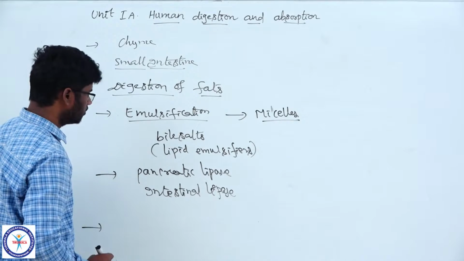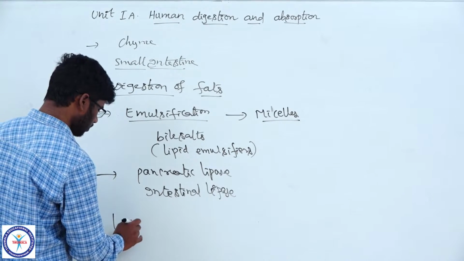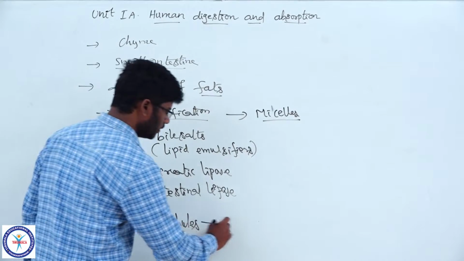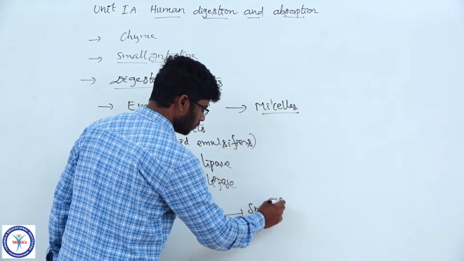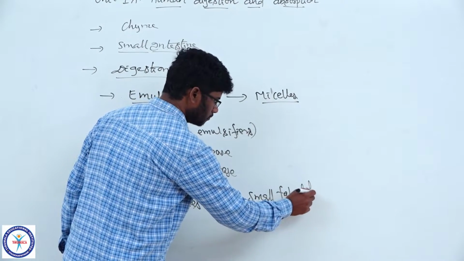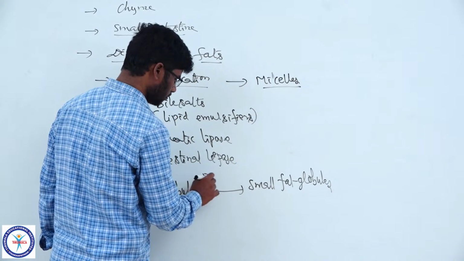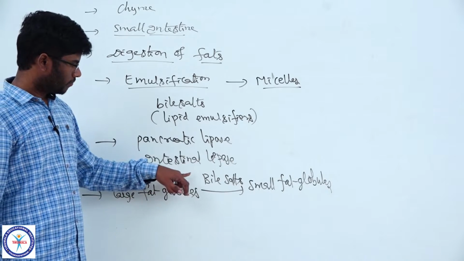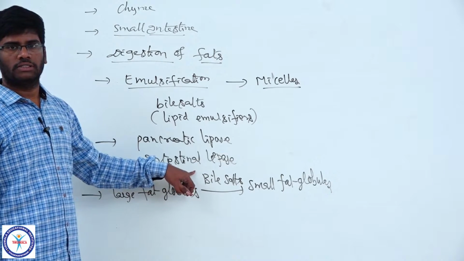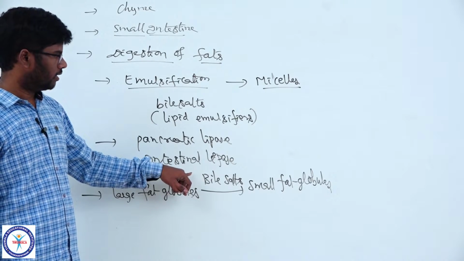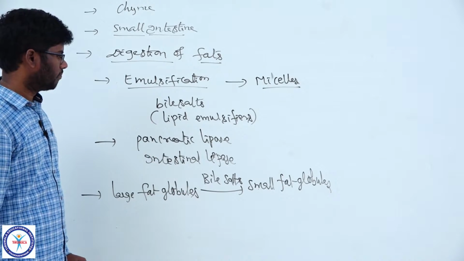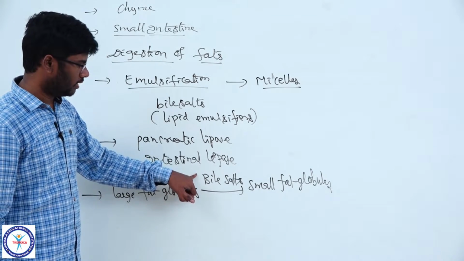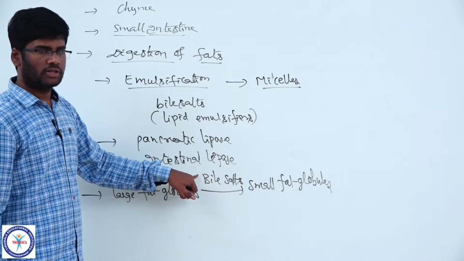Come to fat digestion. Large fat globules are converted into small fat globules by bile salts. There are two important bile salts, glycocholates and taurocholates of sodium and potassium. I told you already in the functions of the liver. Bile salts are produced from cholic acid, the bile acid synthesized by the liver.